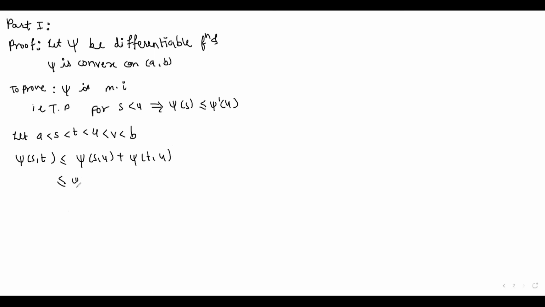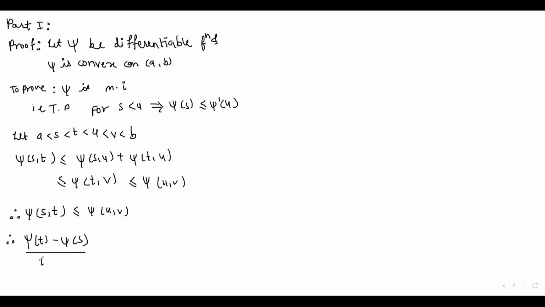So which is again less than or equal to psi of tv, less than or equal to psi of uv. So therefore ultimately this psi of st is less than or equal to psi of uv. So therefore according to this notation, (psi of t minus psi of s) upon (t minus s) is less than or equal to (psi of v minus psi of u) upon (v minus u).